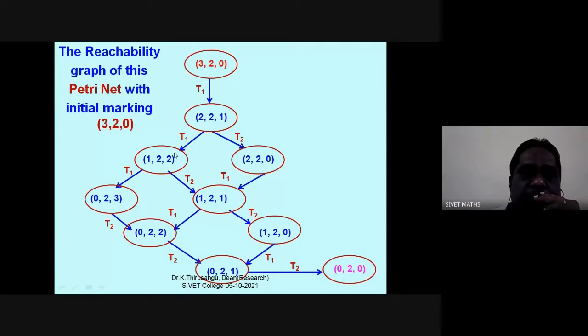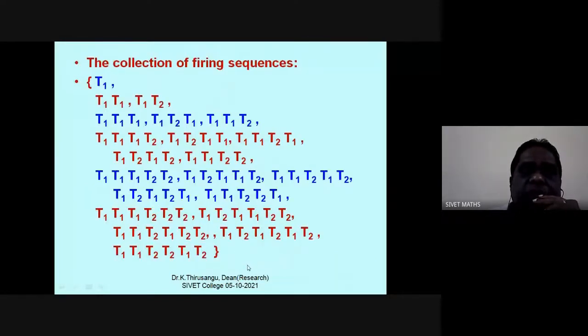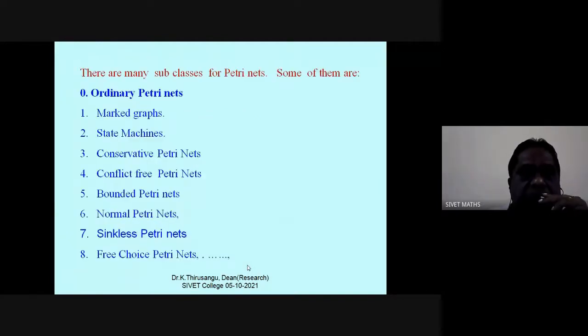I can go along T1 or I can go along T2. If I go with T1, this is the marking. And further, there are two possibilities, T1, T2. However, I am getting a graph. This graph is called the reachability graph of this Petri net with the particular marking. So this is the collection of sequences.